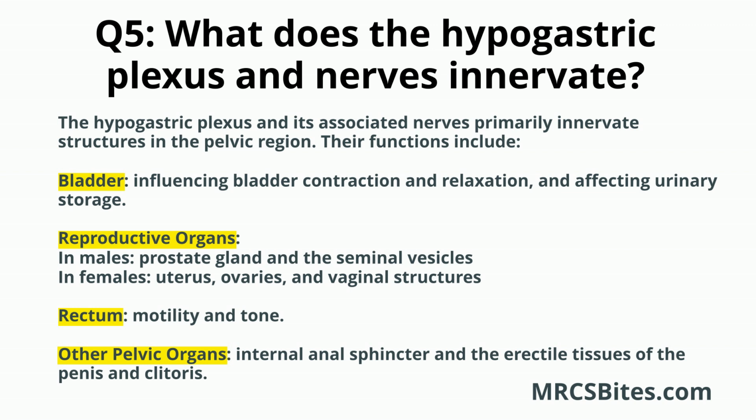influencing their secretory functions and erectile function. In females, it innervates the uterus, ovaries, and vaginal structures, affecting uterine contraction and vaginal blood flow. Rectum. The hypogastric plexus provides sympathetic input to the rectum, helping to regulate its motility and tone. Other pelvic organs include the internal anal sphincter and the erectile tissues of the penis and clitoris.